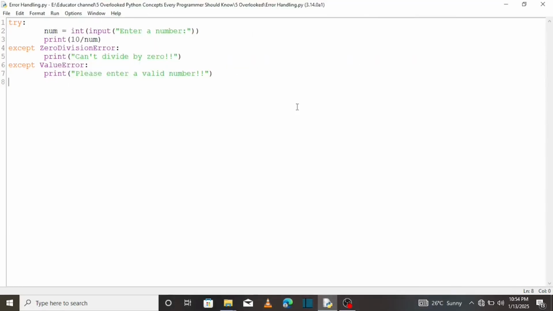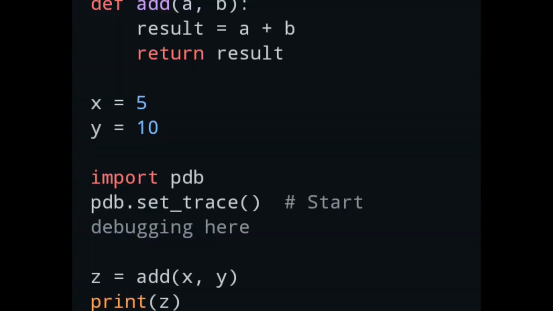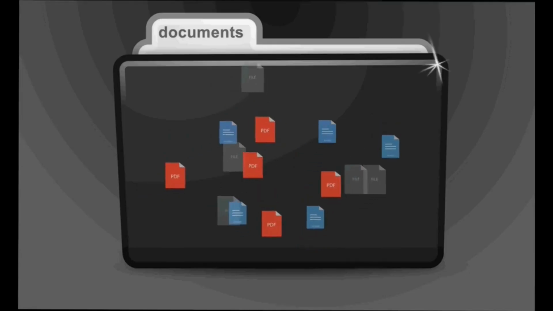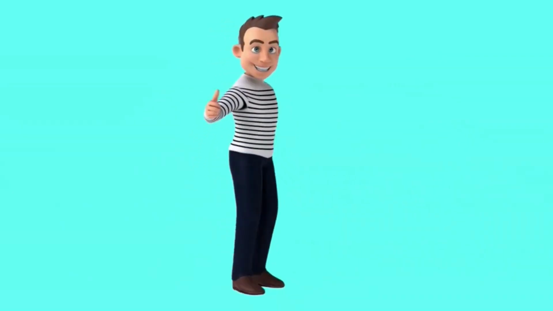Finally, that's the power of the try except blocks. Instead of your code blowing up, you should prompt a message to the user. For debugging, you can also use the PDB module, which lets you step through the code line by line. Next up, context managers. Here's why they are essential. When working with files, you might forget to close them, causing memory leaks. Let me show you the right way to handle files.